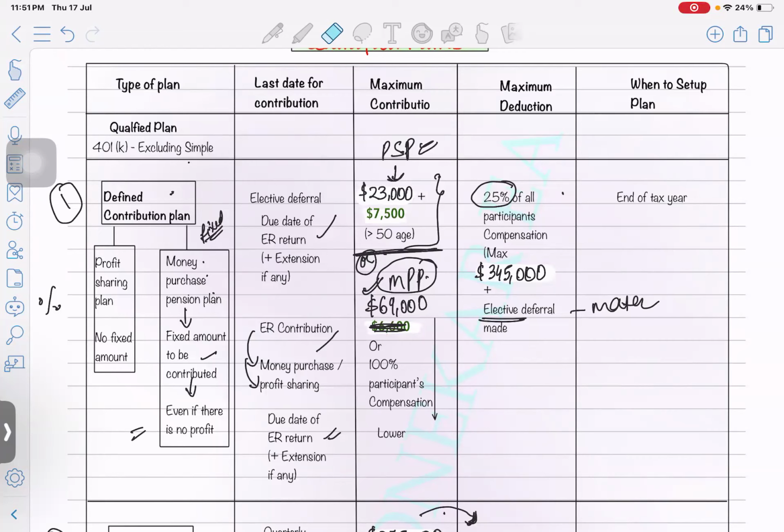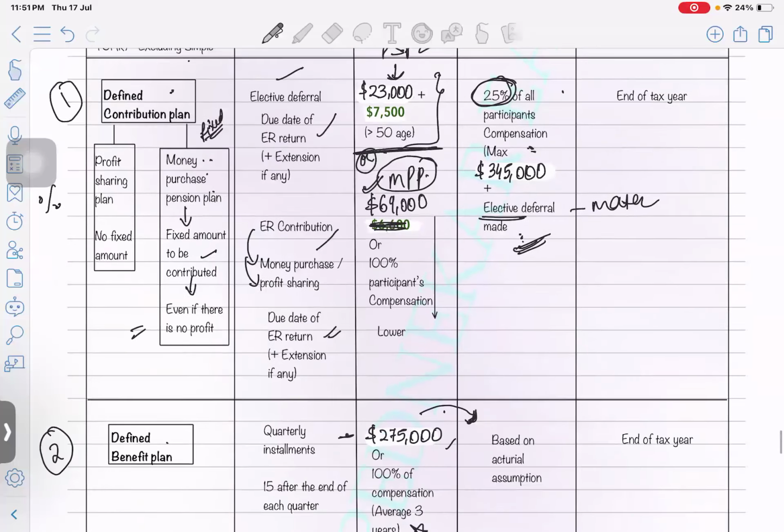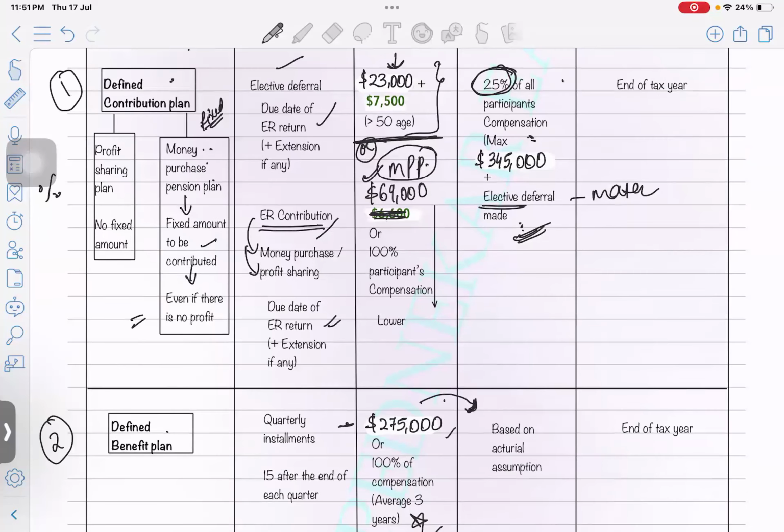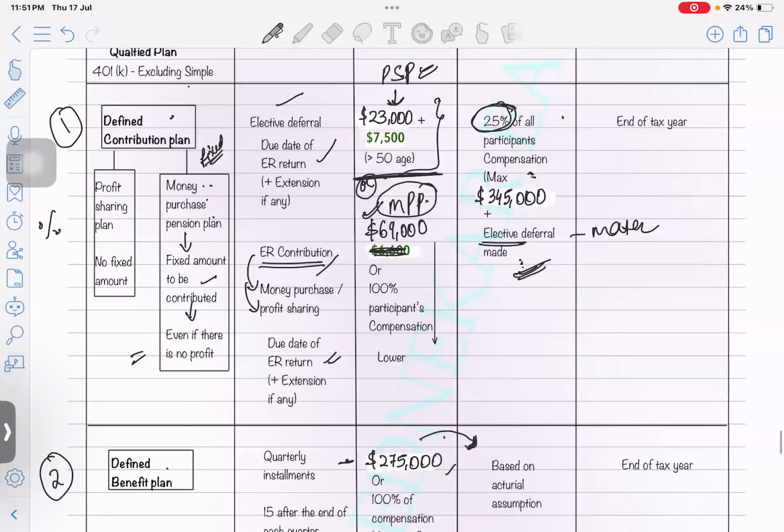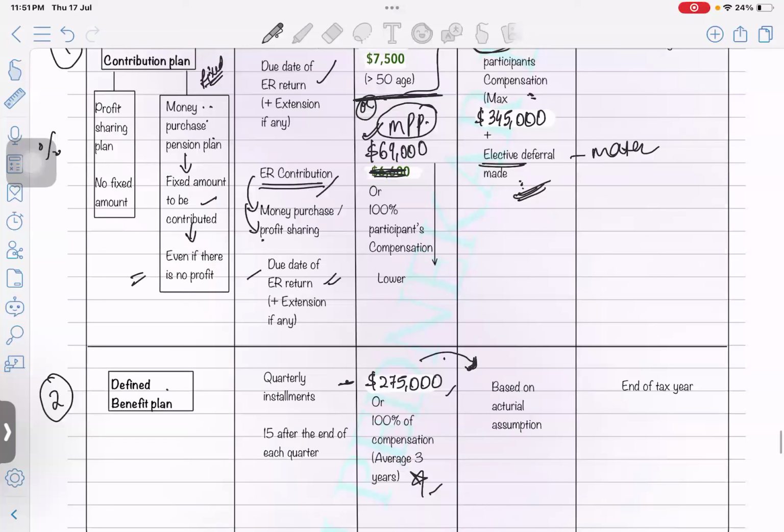It cannot exceed 3%. Apart from that, if you deposit in the profit sharing or money purchase pension plan, that too will be limited to a maximum of 25% of the participants' compensation, plus whatever elective deferral you have selected to make the deposit. As mentioned here, the elective deferral is due by the due date of the employer return plus extensions if any, and the employer contribution, either money purchase or profit sharing, also needs to be made by the due date of the employer return.